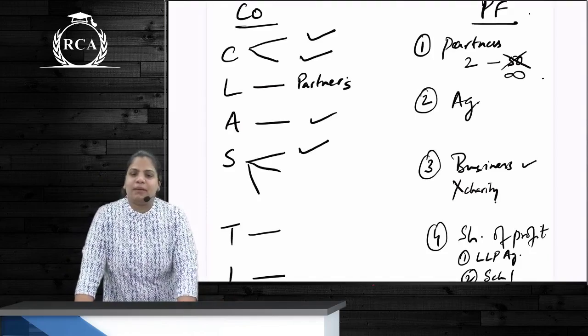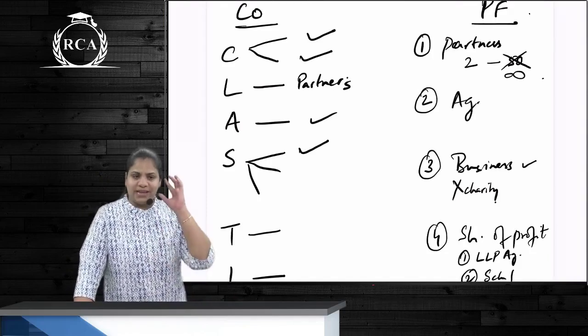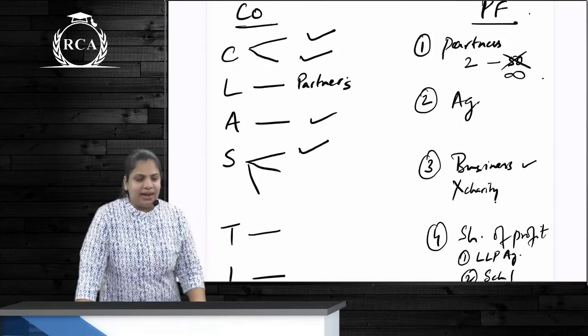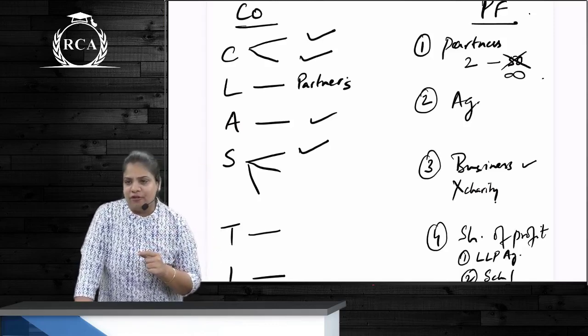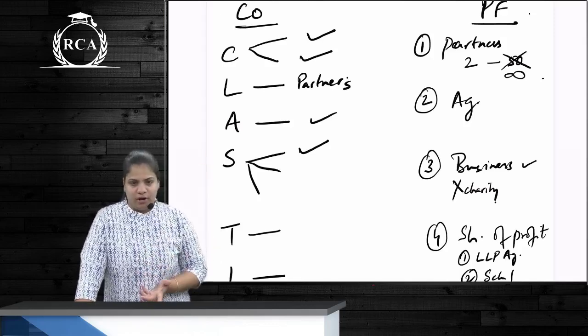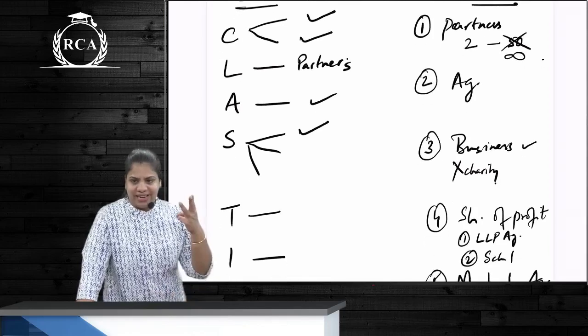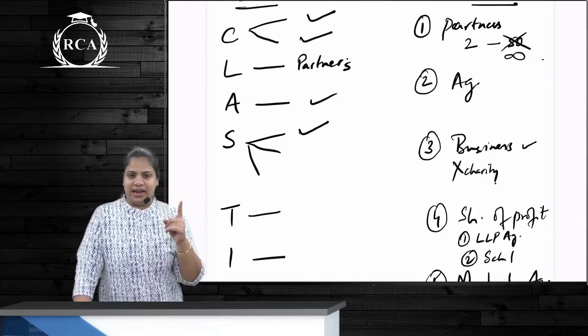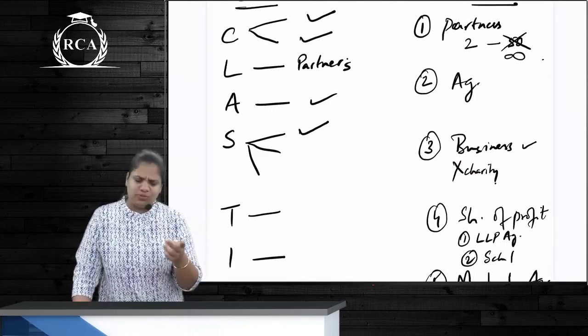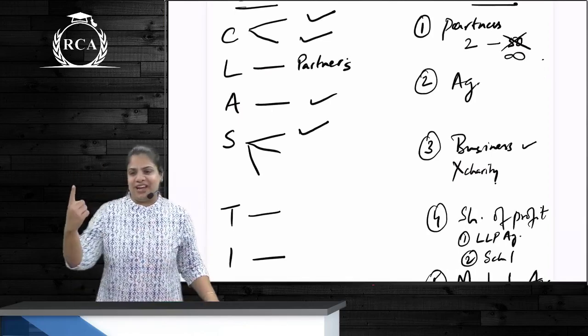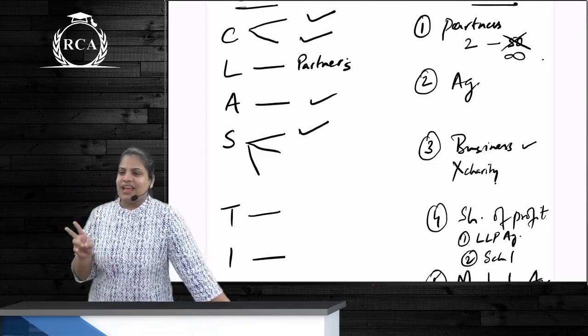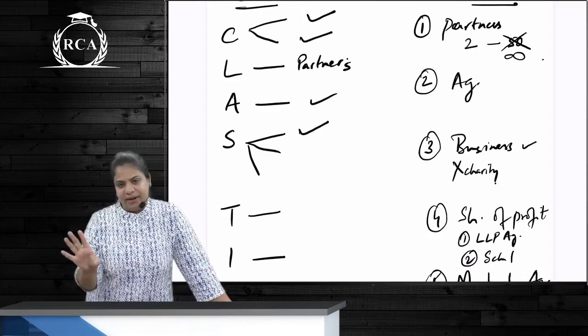Next is capacity to sue and to be sued. Next, L is limited liability. Over there in companies of members, over here of partners. Next is artificial person. Then 3 S's are separate legal entity, separate profit management, separate property. First point, separate legal entity, यहाँ पर भी है. Next is separate property, वो भी है.